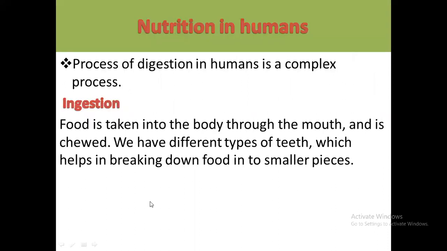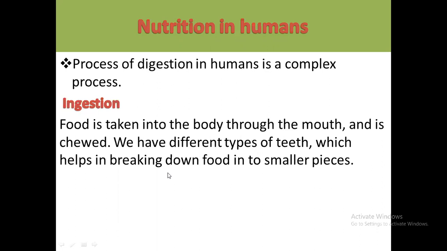Next, nutrition in humans. Last week we started nutrition in humans. The process of digestion in humans is a complex process, not a simple thing. First is ingestion: food is taken into the body through the mouth and is chewed. Then what will happen? We have different types of teeth. We have talked about four different types of teeth. What are they?